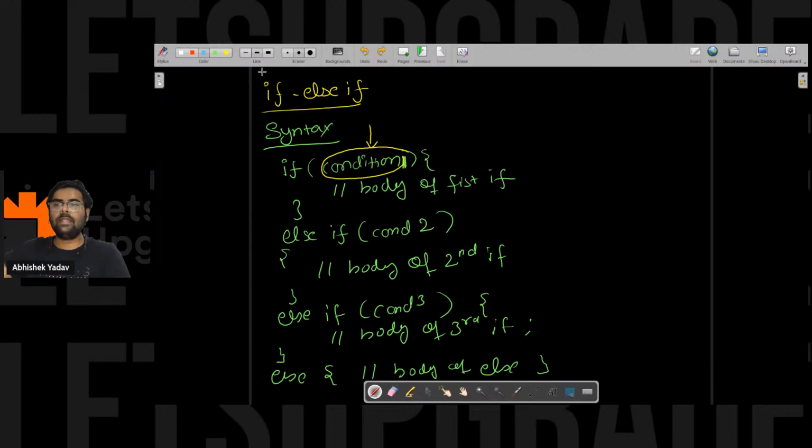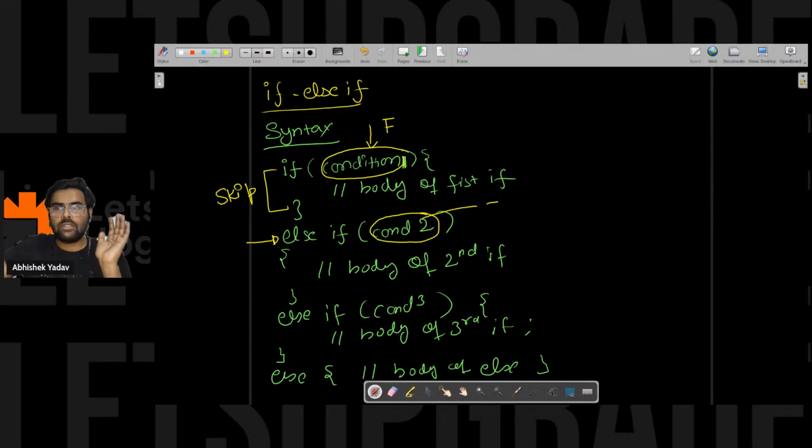And what will happen if, let's assume, condition 1 is false? It will skip this part of the code, and after skipping this part of the code it will move to the next else if. It will check the condition again. Let's assume again the condition is false. So again it will skip this part of the code and move to the next condition.